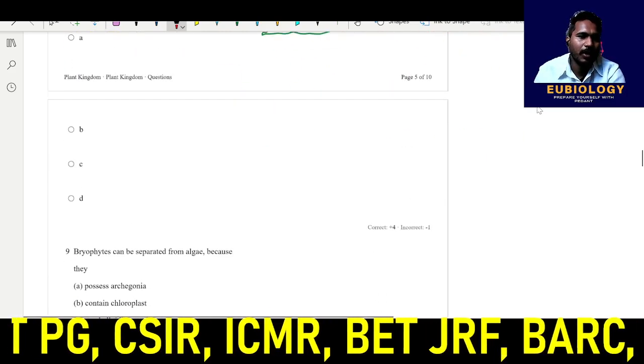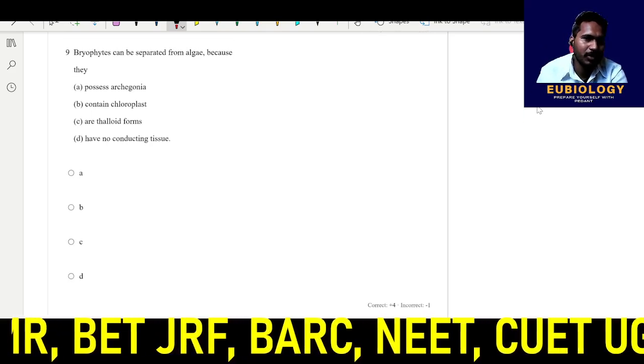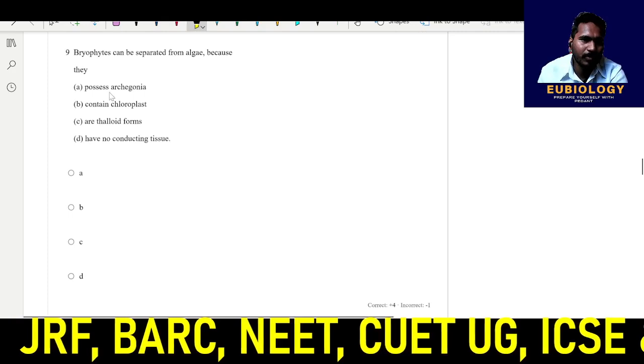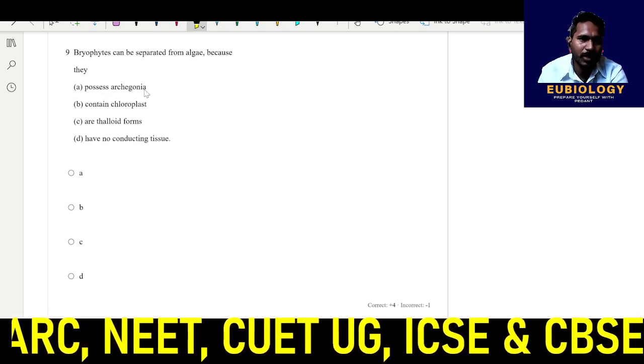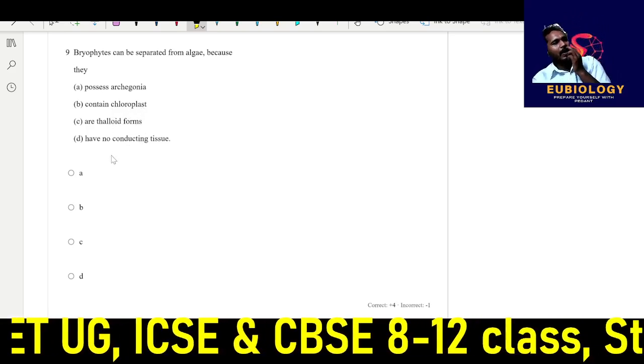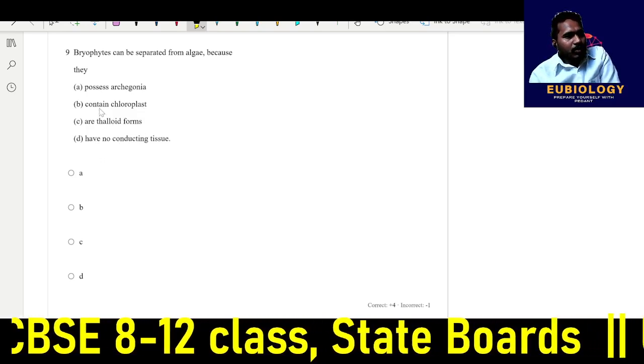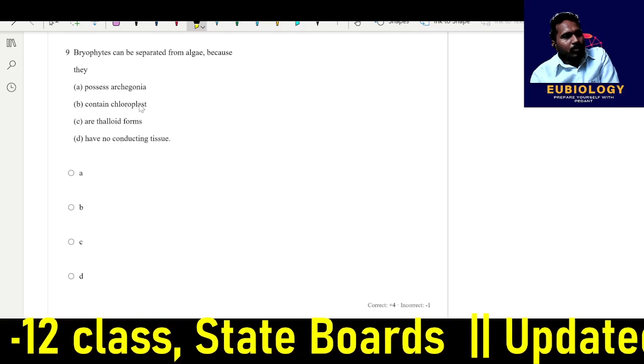This is done. After the eighth, the ninth question is asking: bryophyta can be separated from the algae because why? Both archegonia, contain chloroplast, are thalloid form, have no conducting tissue. So both don't have conducting tissue. They both contain chloroplast.